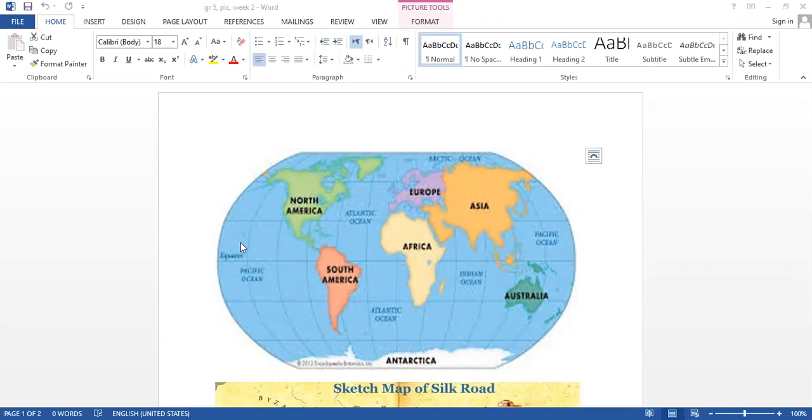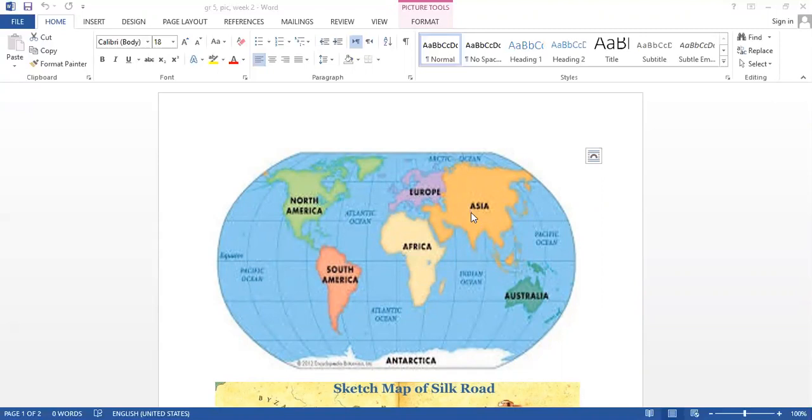This is the map of the world, right? Okay, let's remember the continents of the world. We have 7 continents in the world. Number 1, Africa, and Africa here in the middle of the world. Okay, so where is Africa? In the middle of the world. Here is Africa. North of Africa is Europe.